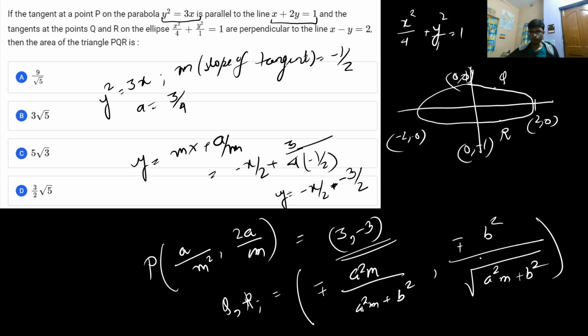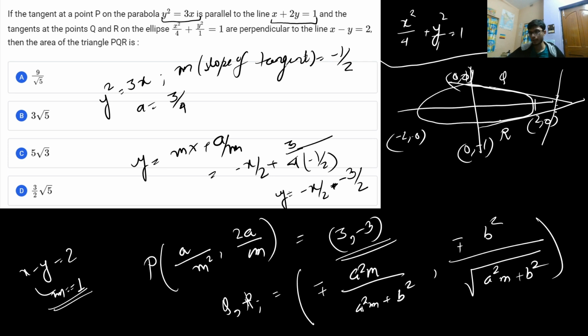Okay, now what we can see from here: if you look at the slope of the line x minus y is equal to 2, this particular line has a slope 1, and it is saying that the tangents at points Q and R on the ellipse are perpendicular. So if you draw the tangents, these particular tangents are perpendicular to the line. So the slope of the tangent in each case will be equal to 1.